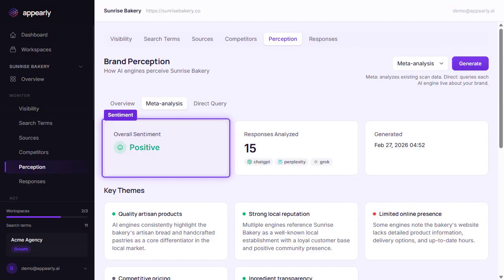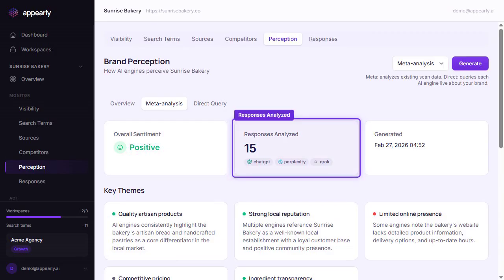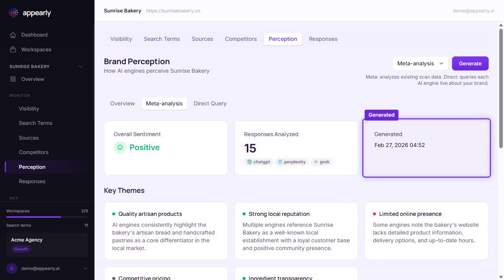Let's start with the meta-analysis. Click the card or use the mode filter. At the top, you'll see three key stats: the overall sentiment, how many AI responses were analyzed, and when this snapshot was generated. The sentiment tells you the big picture immediately. Positive means AI engines generally describe your brand favorably. Mixed or negative means there are perception issues you need to address.